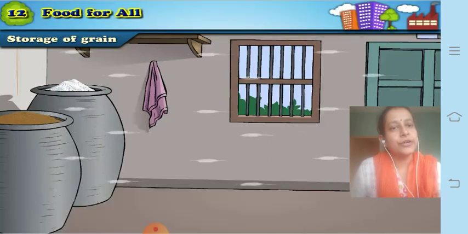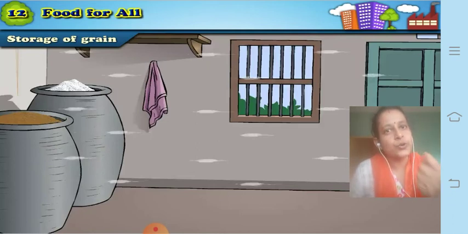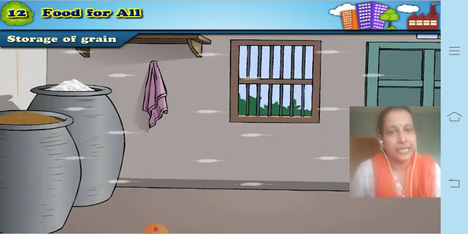So by following these simple methods of storing the grains, the farmer can protect his stored grain, because it is as important as growing the crops and getting a good yield. This is also very important, because sometimes they have to keep these grains for months and months together. So this is how a farmer is trying to protect the crop as well as store the grains.